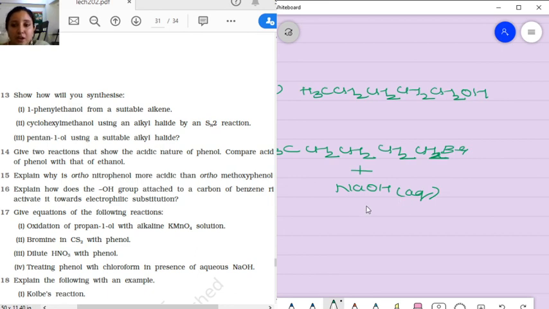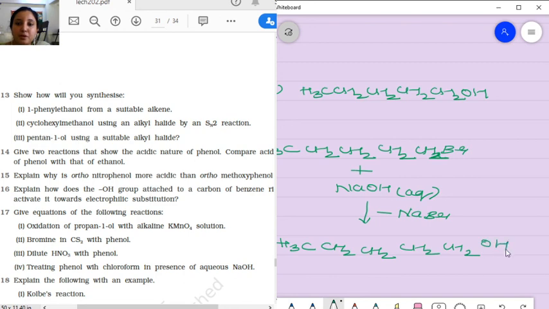Instead of NaOH you can take KOH also. Now what is going to happen over here? Minus NaBr. Now minus NaBr has taken place. Therefore what are we going to get? CH3, CH2, CH2, CH2, CH2, OH. So this is pentan-1-ol. And what is the name of this starting material?